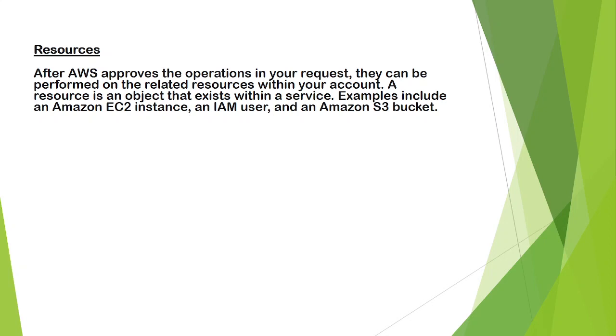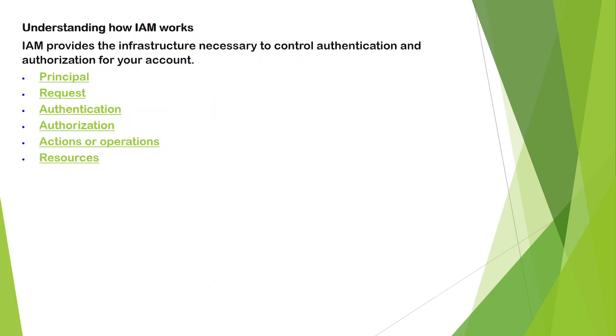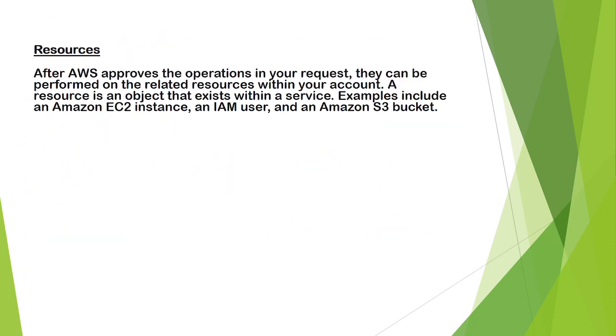He has access to an AWS EC2 instance or IAM user or S3 bucket. Or in an S3 bucket, he has only read-only access. All the actions, these resources, what actions you have on what resources, that is nothing but resources. So in all these steps, IAM works like principal, request, authentication, authorization, actions or operations, and resources. Clear? So this is how IAM works.